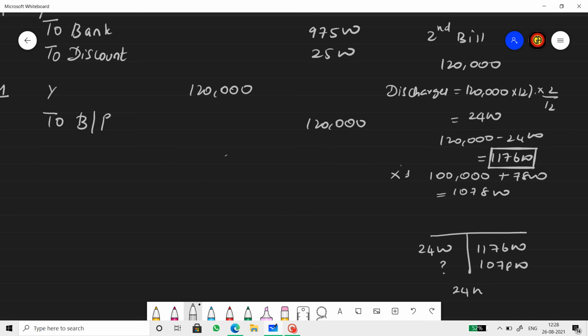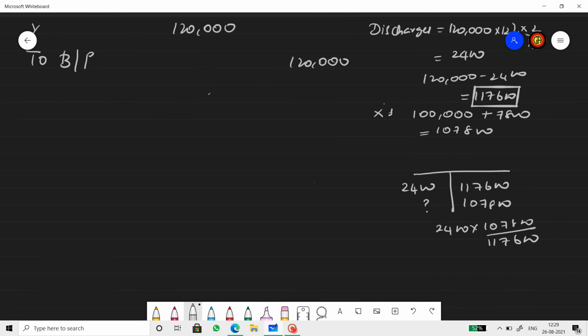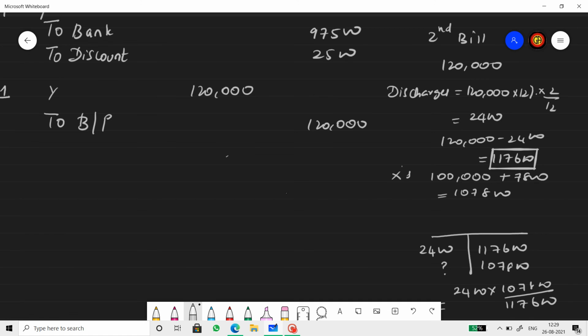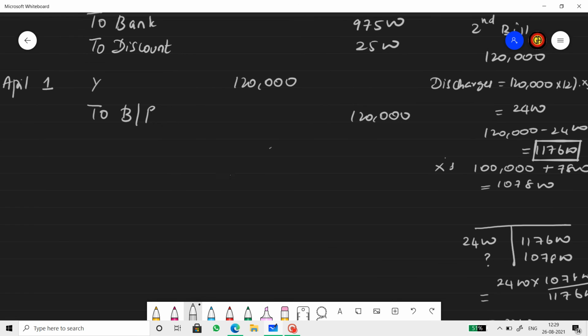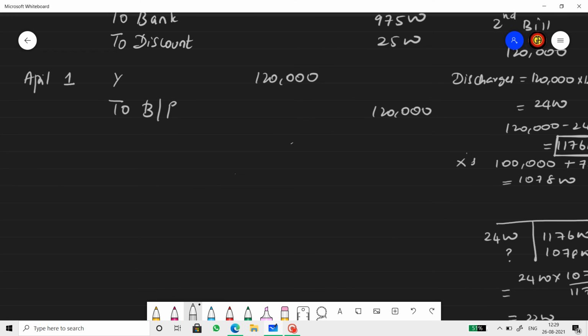So 2,400 into 1,07,800 divided by 1,17,600. If you calculate this, you will get 2,200. So the proportionate discount that X will be bearing is 2,200. Now let's pass the journal entry for the remittance, the 7,800 figure.